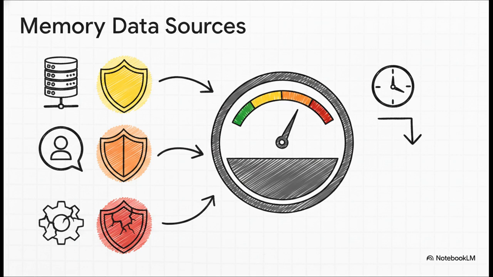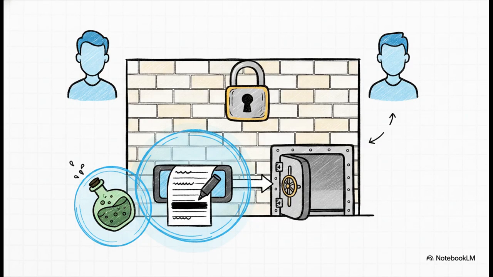Furthermore, it actually allows memory confidence scores to decay over time, so the AI knows to rely less on stale, uncorroborated information. And of course, in any enterprise setting, privacy is completely non-negotiable. Think of this system as a highly secured corporate archive. Memory is strictly isolated per user via access control lists, meaning my AI assistant will never, ever accidentally leak your proprietary data to me. Furthermore, tools like Model Armor perform rigorous redaction of personally identifiable information before it's ever committed to long-term storage. This is absolutely crucial to prevent what's known as memory poisoning from malicious prompt injections.